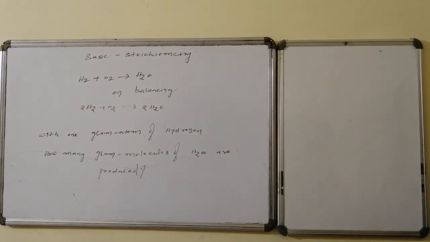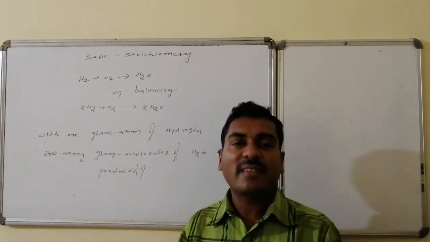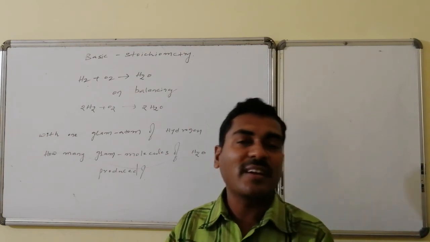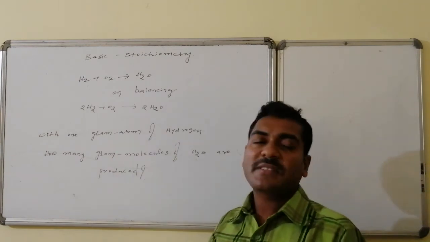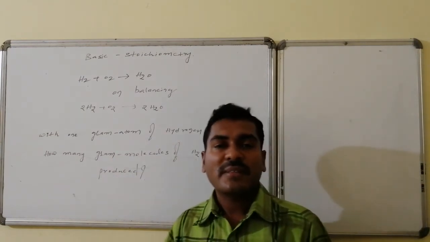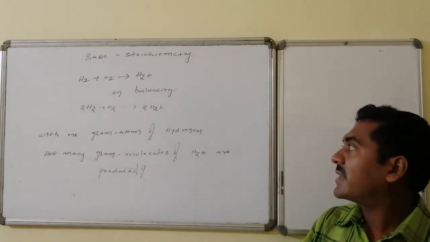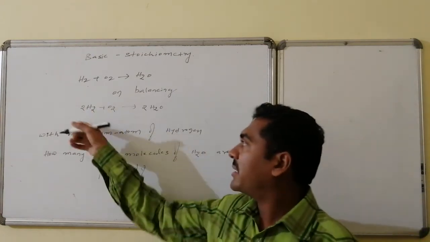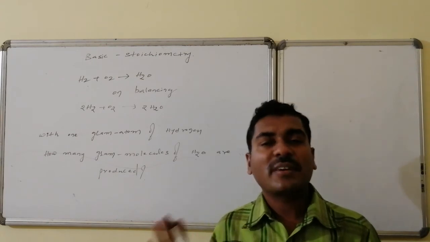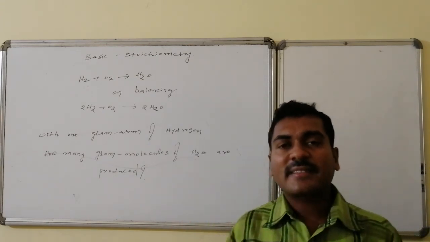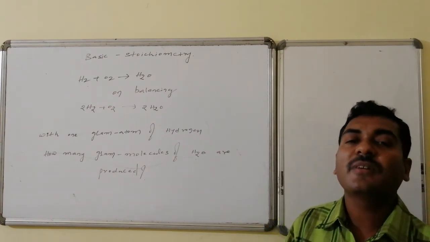Another question on the formation of water. Hydrogen and oxygen combine to form water, in the presence of platinum, or by electrolysis using electricity, any of the methods. The balanced equation is 2 hydrogen molecules plus 1 oxygen molecule gives 2 water molecules. Here the question is, I have 1 gram atom of hydrogen. There is no information about oxygen, meaning an excess amount of oxygen is present. Under excess oxygen, with 1 gram atom of hydrogen, how many gram molecules of water are produced?